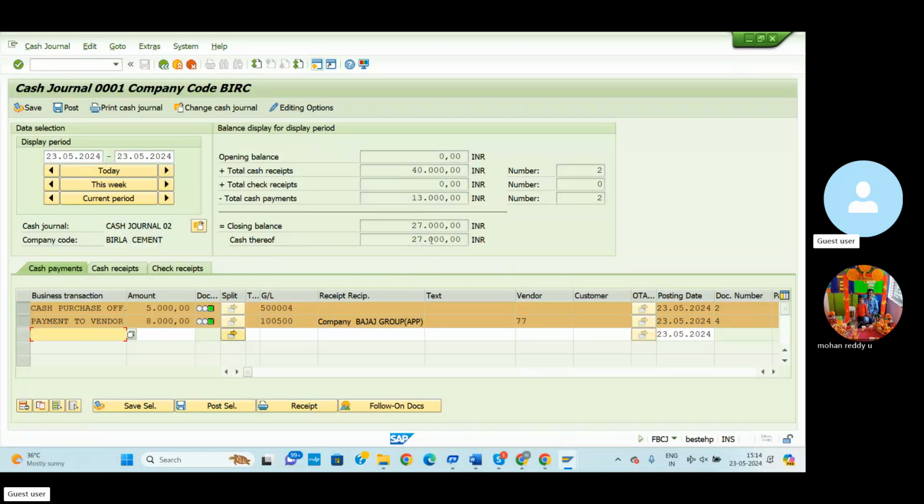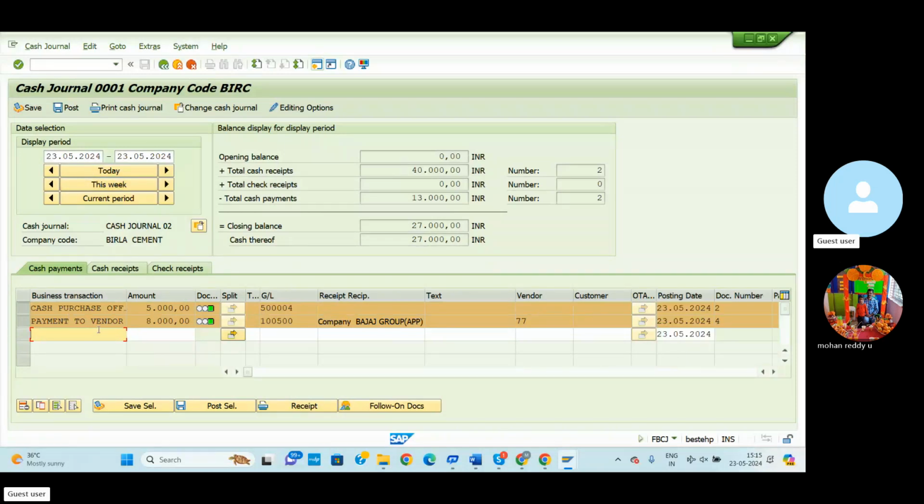I'll deposit to the bank. Why? Because it is date wise, I can select today's date, which means date wise we complete the balances and deposit them. We can close the petty cash balances. So I'll deposit 25,000 out of this 27,000 to the bank.